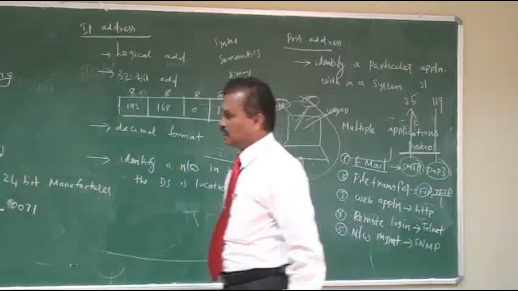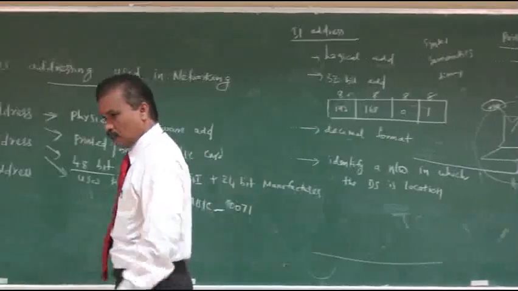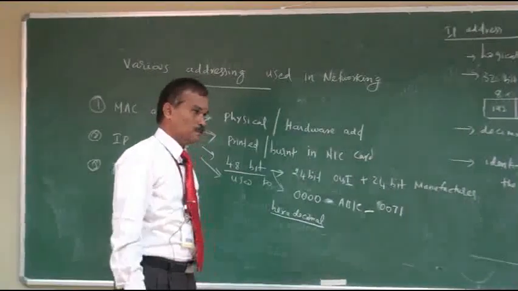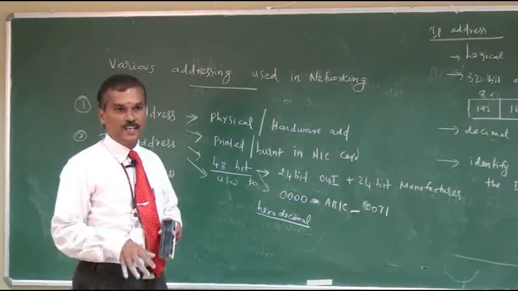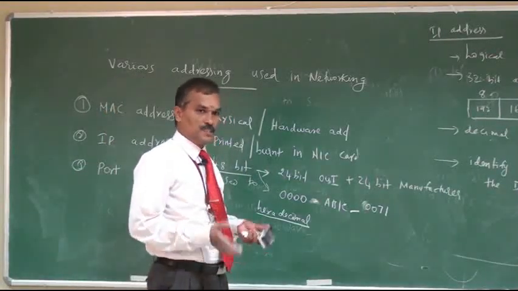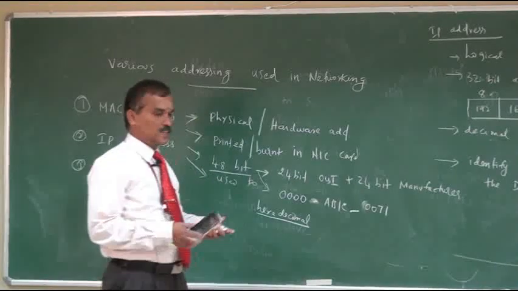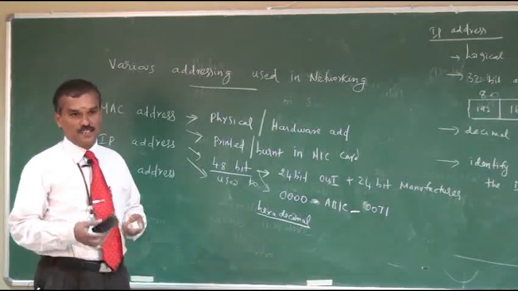Like that, each and every protocol is associated with some port number. Using that port number, we can uniquely identify an application within the system, since multiple applications can be run in a system at the same time.